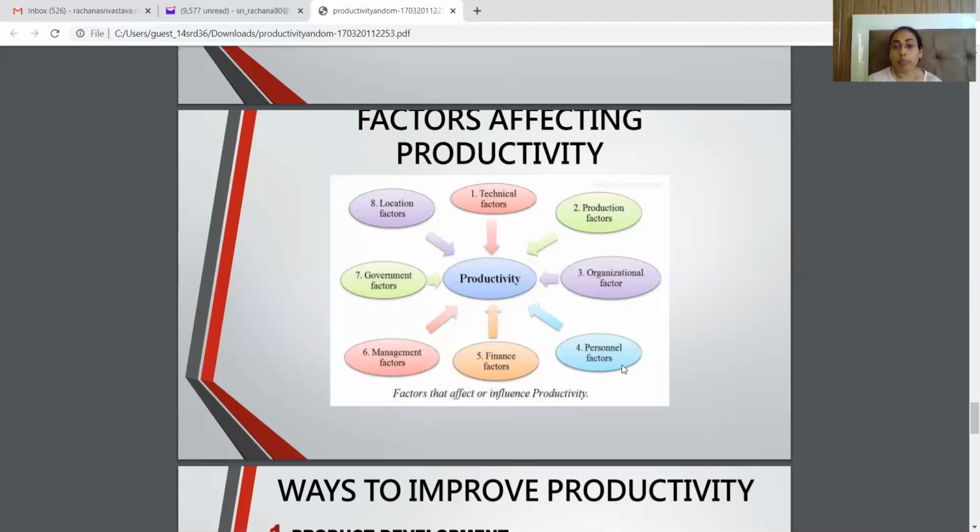Then the financial factor. One of the important factors of input is capital. So if your organization is financially strong, then your productivity in some terms can be increased.